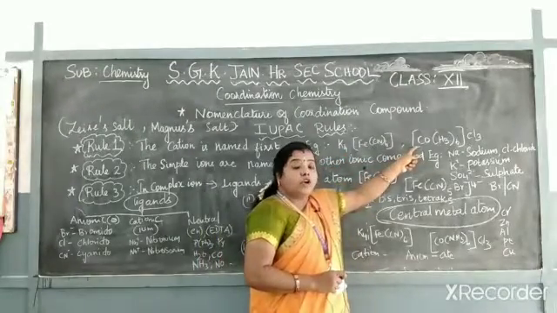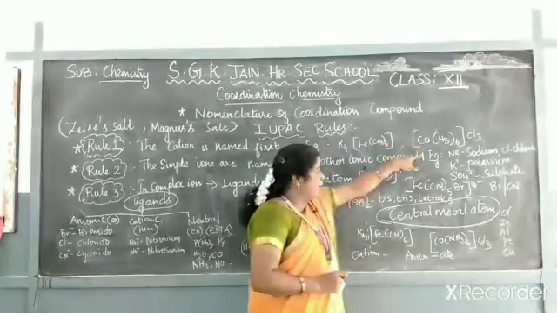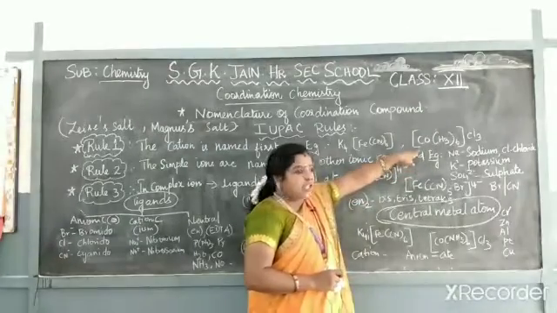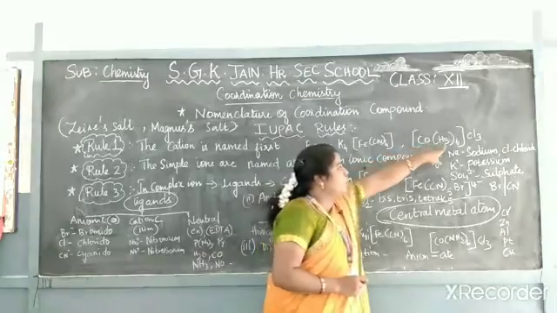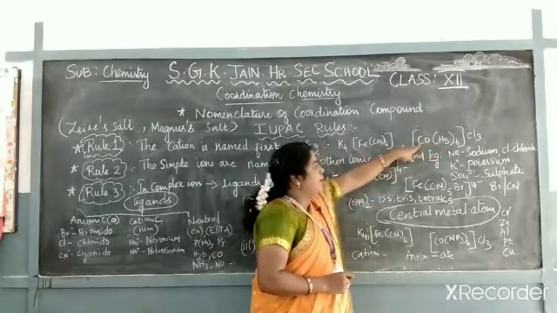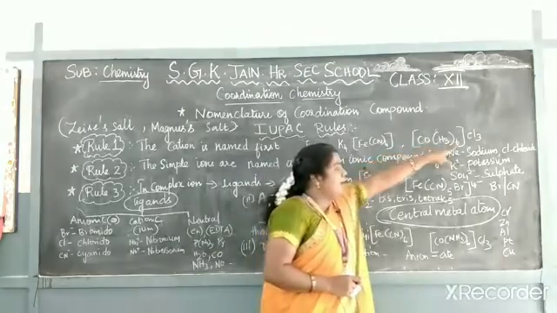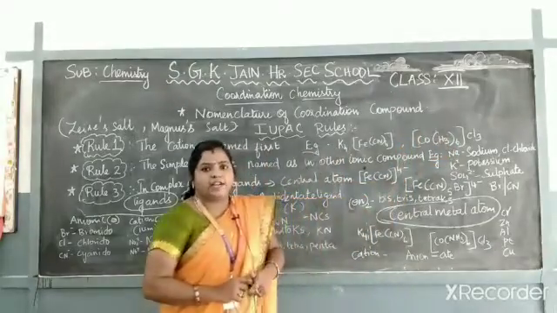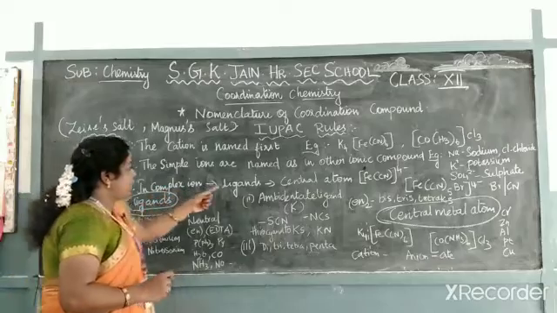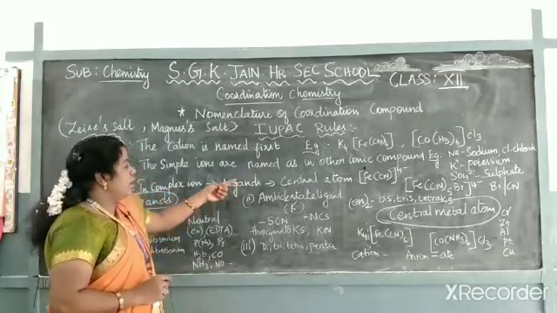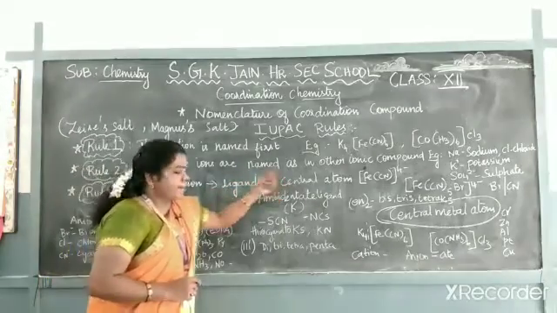When it is a complex cation, first I give preference to the cation. Here it is a complex cation. So while giving the name, first give the ligands followed by the metal, then the anion. This is the second rule. And the third rule is in the complex ion: ligands followed by the central metal atom.